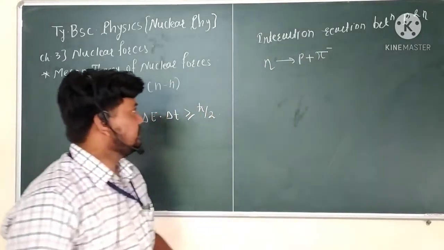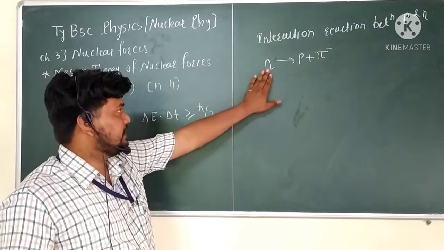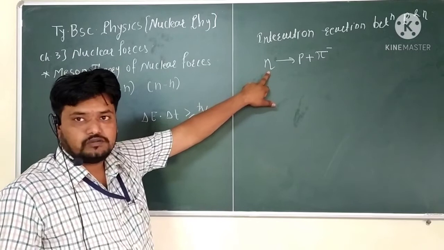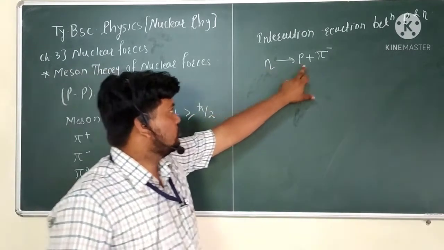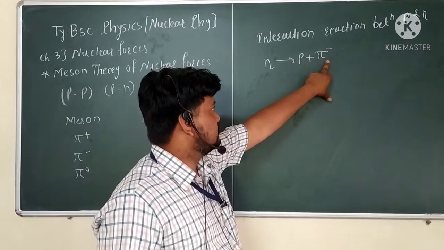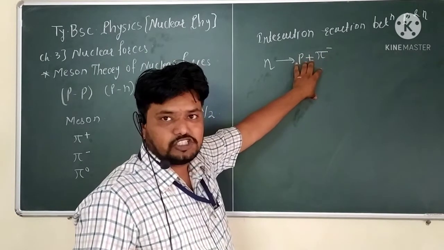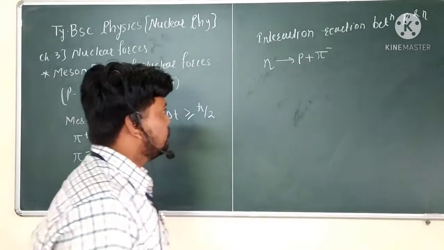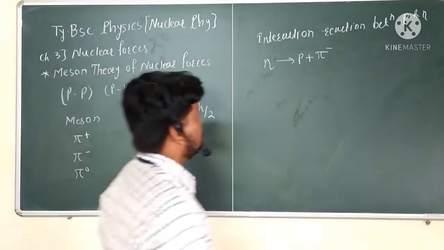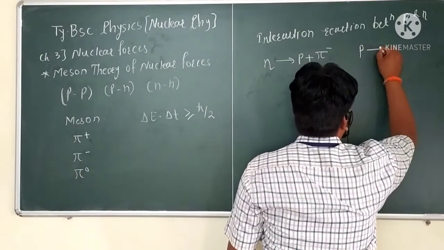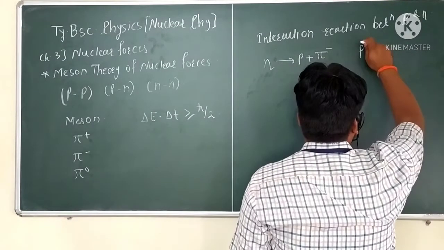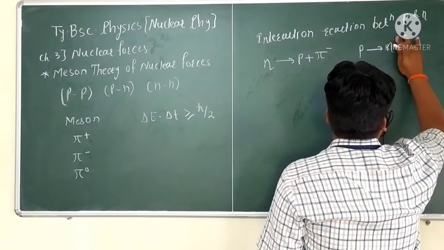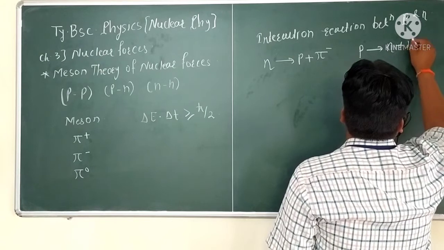If we see how this reaction is balanced: the charge on the neutron is 0, the charge on the proton is plus, and this is minus, so plus and minus give a neutral charge. And in the other reaction, the proton decays: the proton has charge plus 1, so it gives neutron 0 plus pi plus.